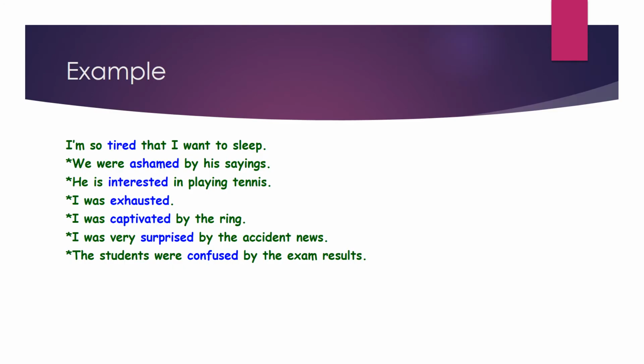Let us discuss certain examples. You can see how the subject or the doer of the sentence is being affected by the emotion. Look, I'm so tired that I want to sleep. We were ashamed by his sayings. He is interested in playing tennis. I was exhausted. We were excited for the Christmas party.